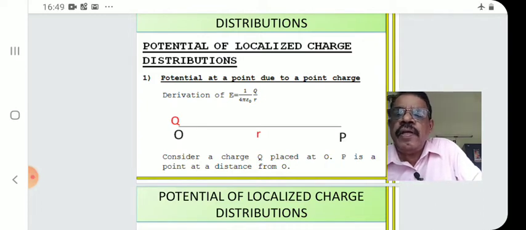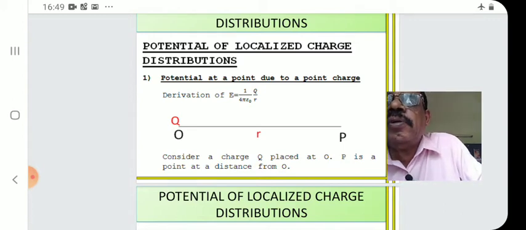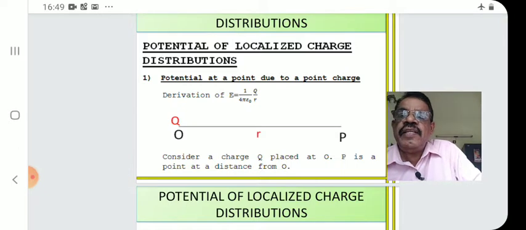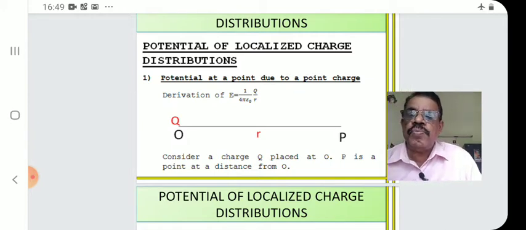You remember, here the potential we have to put as V. Correct E as V. If you write E, the equation is 1 by 4 pi epsilon 0 q by r square. Here potential, the symbol is V. You carefully correct it. V is equal to 1 by 4 pi epsilon 0 q by r. That is the potential due to a point charge.